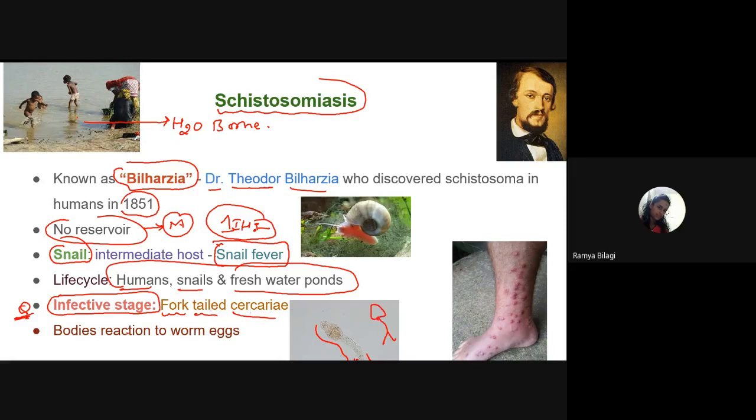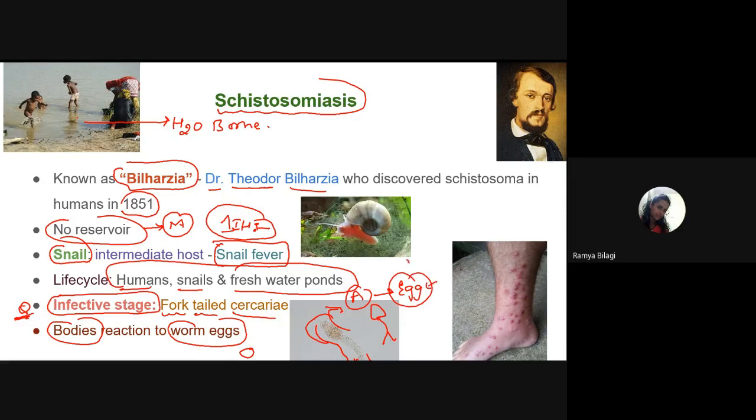So this we call fork-tailed cercaria. And whatever reaction happens in the body because of entry of this particular cercaria larva, it is mainly because of what? The body's reaction to the eggs. So this cercaria will enter the body, it will mature into an adult, and this adult will lay the eggs. And then what will happen?